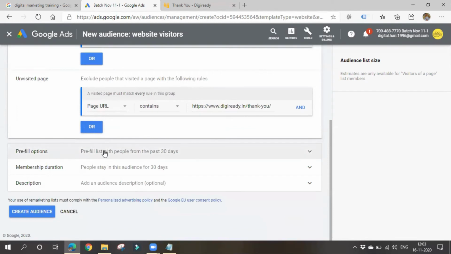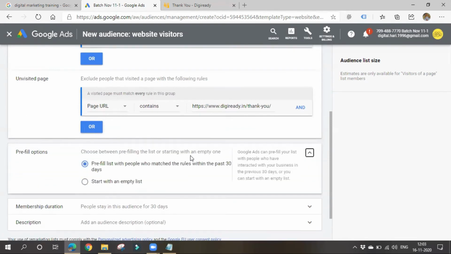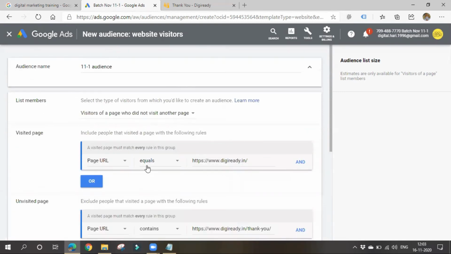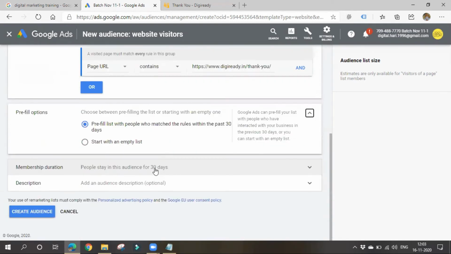So, pre-fill options. Just now we are creating a remarketing list, right? Your list might be empty. So if you want to start with an empty list, you can choose this. Or else, if you want to target people or show your ads to people who have come to your website in the past 30 days.